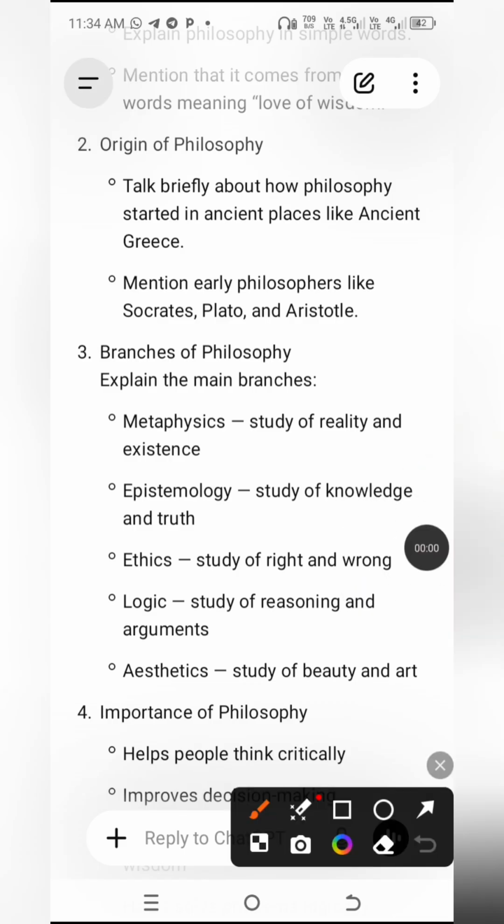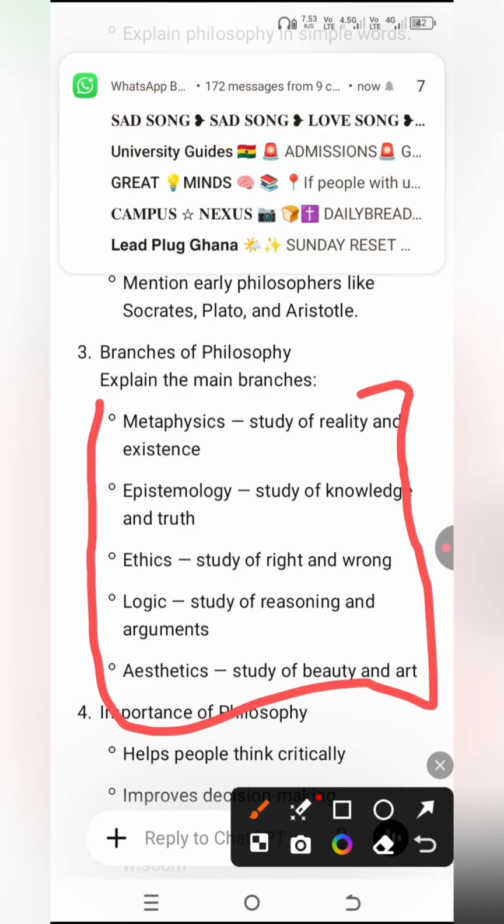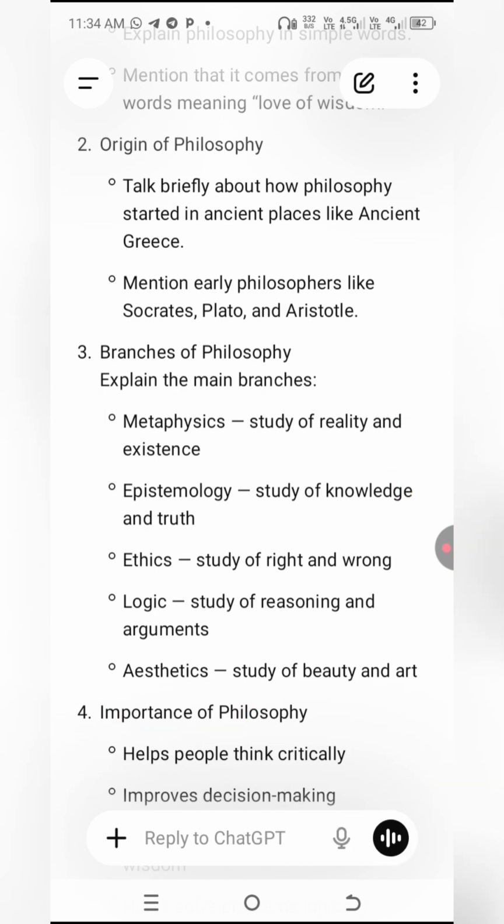You may never have heard of metaphysics, epistemology, ethics, aesthetics, and logic. This is what we are getting here.